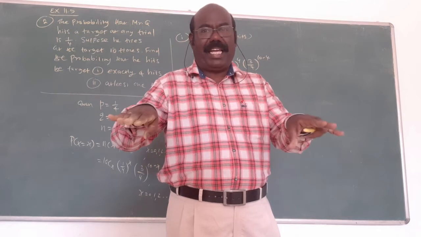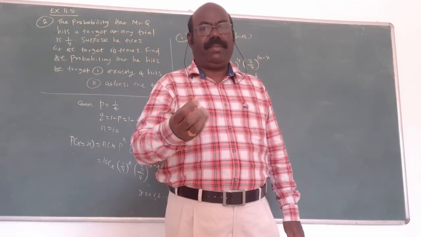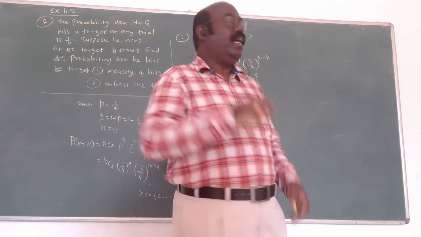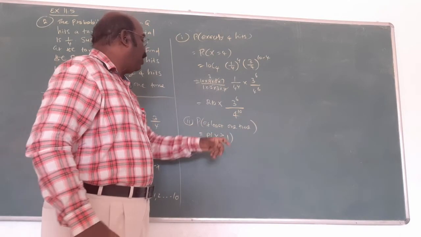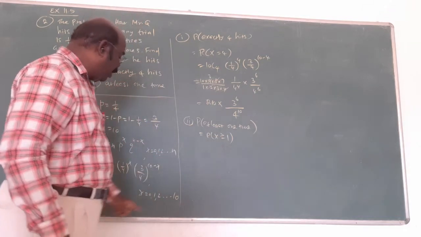Minimum is fixed, 50 rupees. I want at least minimum 50 rupees means you may expect 50 and more than 50. That's why at least one means 1 and above. 1 and above means what? 1, 2, 3, going up to 10. That is a lengthy calculation, no.